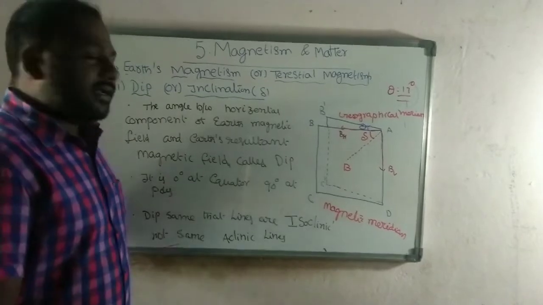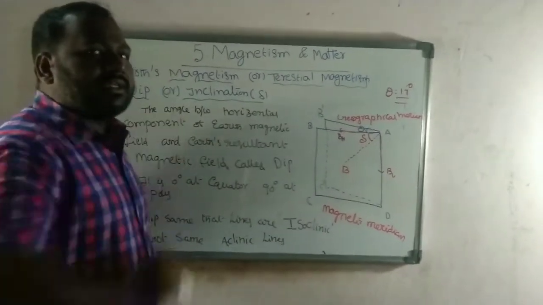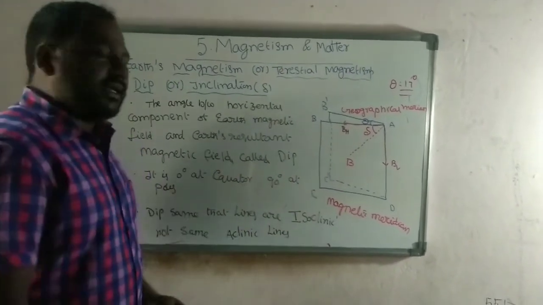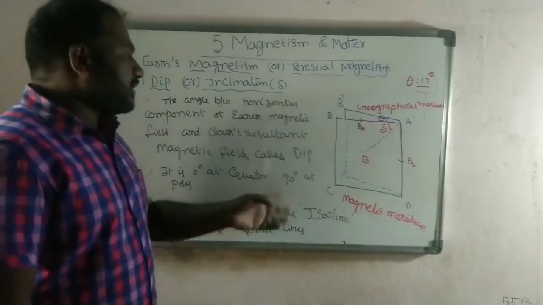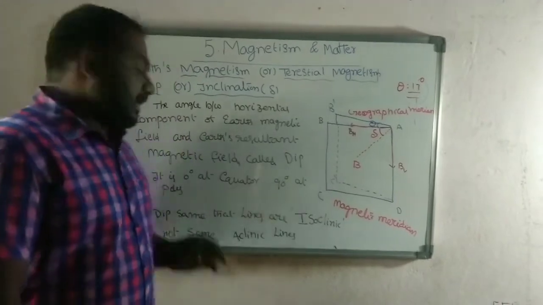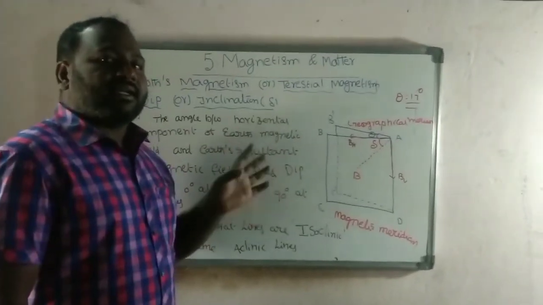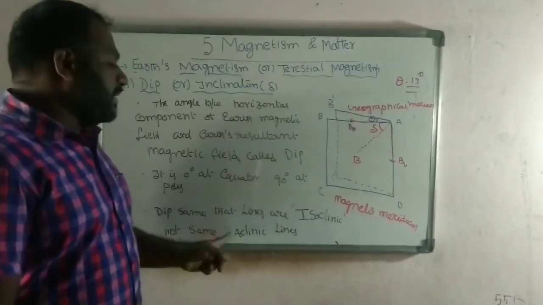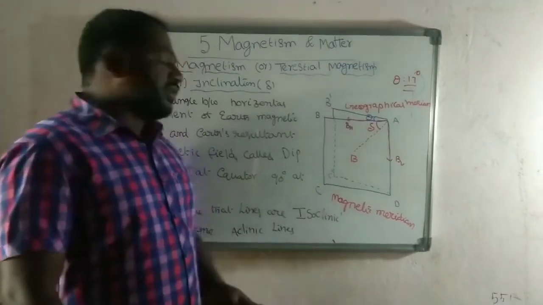Okay, now here the dip is maximum at poles and the dip is minimum at equator. At equator, the dip can be taken as 0 degrees. At poles, the dip can be taken as 90 degrees. In the similar way, in the map, lines are given by the angle between the lines. If the dip is the same, then those lines can be called isoclinic lines.